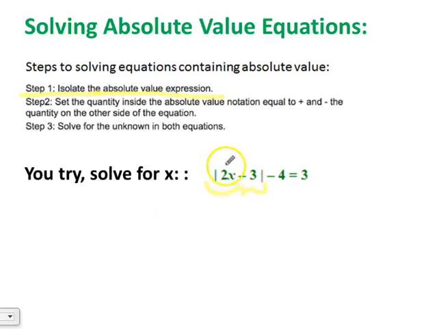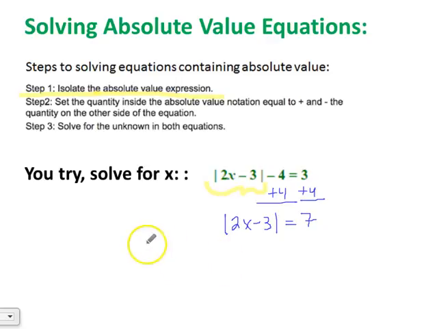All right, so to get just the 2x minus 3, that absolute value notation part all alone, we're going to add 4 to both sides. We always do the opposite of what's being done. So now I've got the absolute value of 2x minus 3 equals 3 plus 4 is 7.